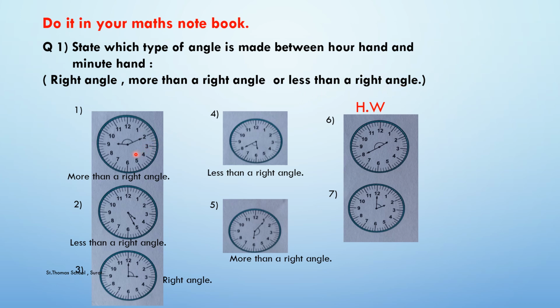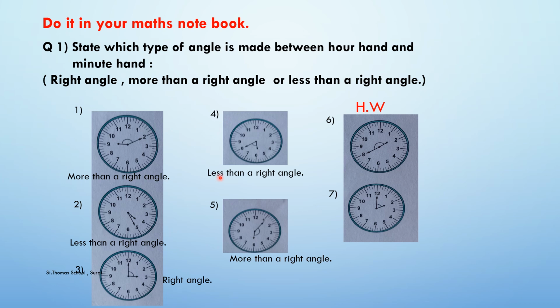So question number 1, the time is 9:10. So the angle that has been formed is more than a right angle. I have written the answers for you. Second, we have the angle that has been formed is less than a right angle. Clear? Then on third picture, we have 3 o'clock and the angle that has been made is right angle. So the answer is right angle.